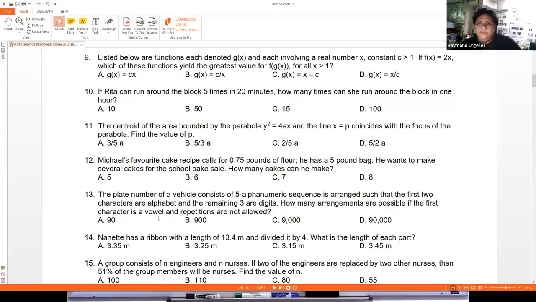Next, problem number 10. If Rita can run around the block 5 times in 20 minutes, how many times can she run around the block in 1 hour? Again, this is just ratio and proportion. She can go around 5 blocks in 20 minutes, so how many blocks can she run in 1 hour?